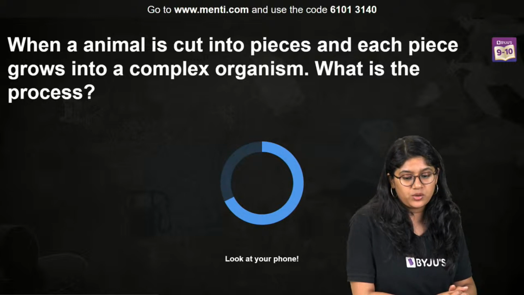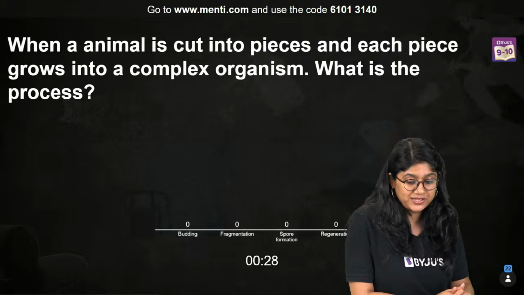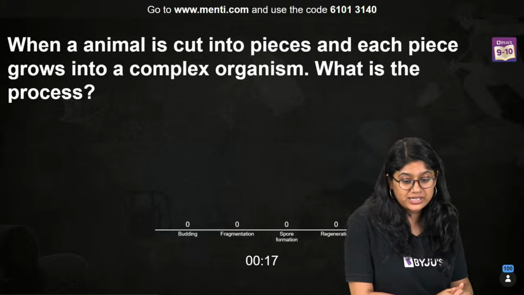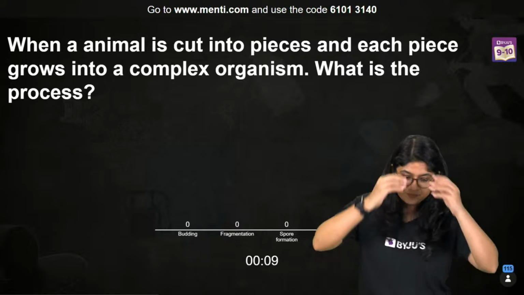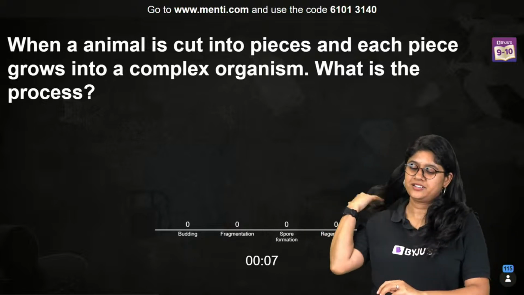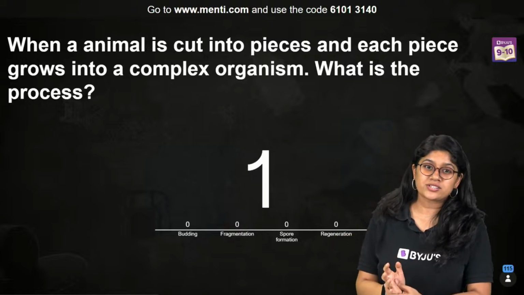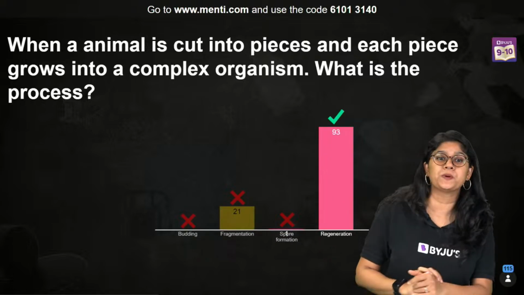Code is 61013140. When an animal is cut into pieces and each piece grows into a complex organism, what is the process? Confusing question, everyone. Budding, fragmentation, spore formation, regeneration. Complex organism. Let's focus on the word complex organism. See, we're focusing on the complex. Very good, everyone. Super awesome.